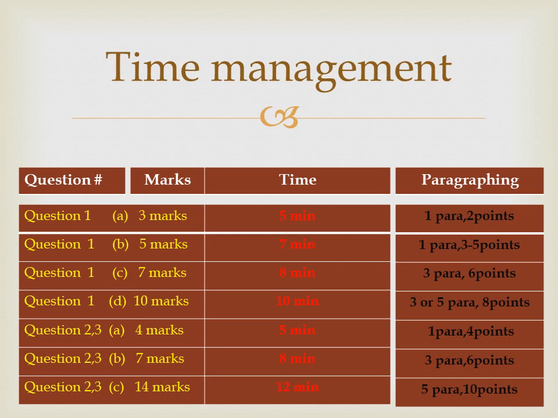Moving on to choice-based questions, you have part A, B, C. Part A is of 4 marks, part B is of 7 marks and part C is of 14 marks. 5 minutes for the 4 mark question, 8 minutes for the 7 mark question and not more than 12 minutes for the 14 mark question. You should write one para for the 4 mark question and state at least 4 points in it. You should write 3 paragraphs for your 7 mark question, including 6 points at least, and 5 paragraphs for the 14 mark question and at least mention 10 points in it.